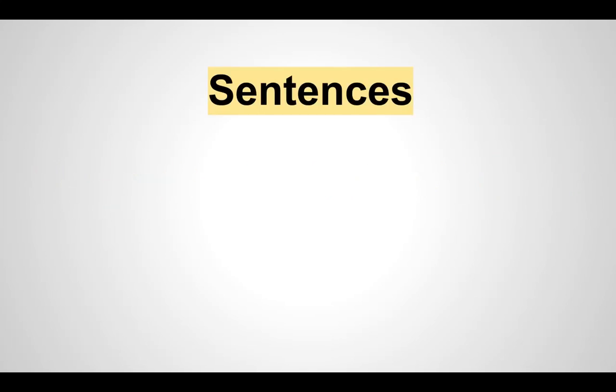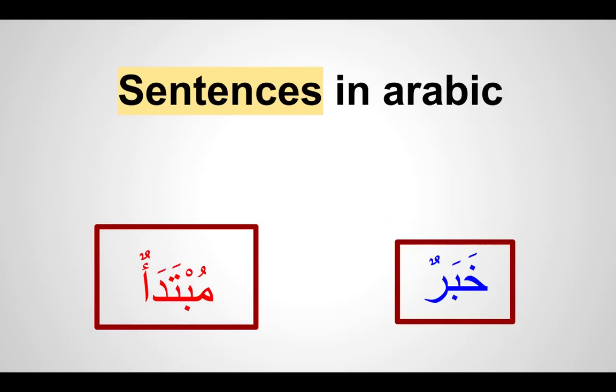So alhamdulillah, we're slowly learning more about sentences in Arabic. So just to revise what we're doing so everybody is on board. We're doing Jumlat al-Ismiyah, and we've learned so far that in Jumlat al-Ismiyah we have Mubtada and Khabar. So what is Mubtada? Mubtada is the beginning of a sentence. It is an ism,